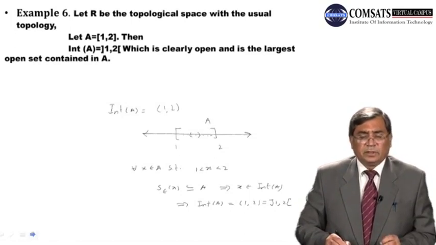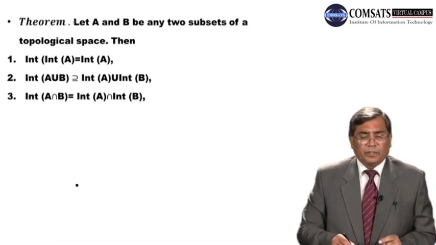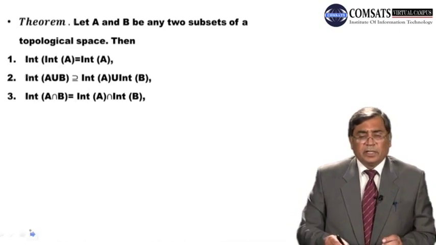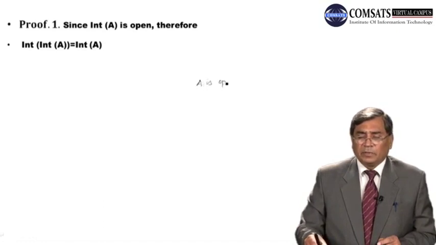Dear students, we have a theorem. You will quickly look into this. The int of int of A is equal to int of A. Int of A union B contains int of A union int of B, and int of A intersection B is equal to int of A intersection int of B. So dear students, for the first, int of A is open, we know always, therefore int of int of A is equal to int of A. Because int of A is open, and you remember that A is open if and only if A is equal to int of A, right?